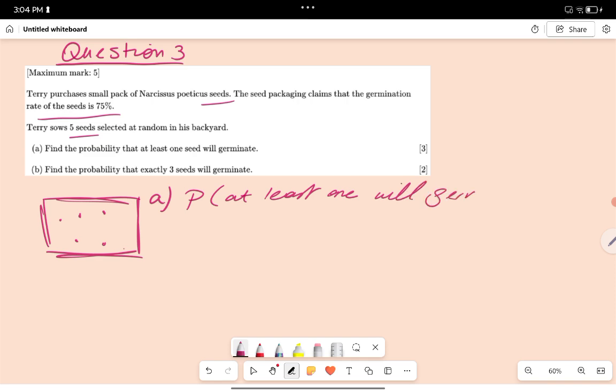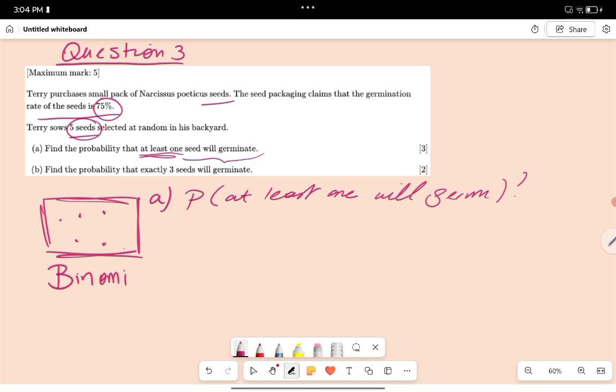Okay, so how are we going to do that? Well, we're going to have a look at what is given. So a certain probability is given. We know that we have 5 seeds, and we're looking for the probability that at least one will germinate. So now you can recognize a binomial distribution.